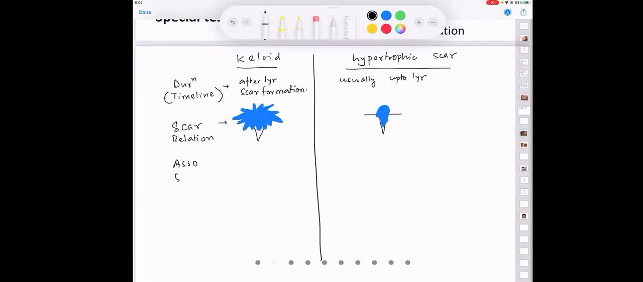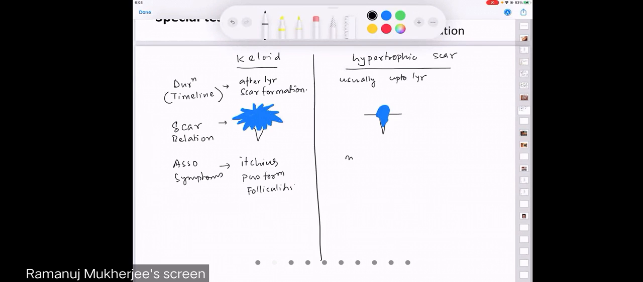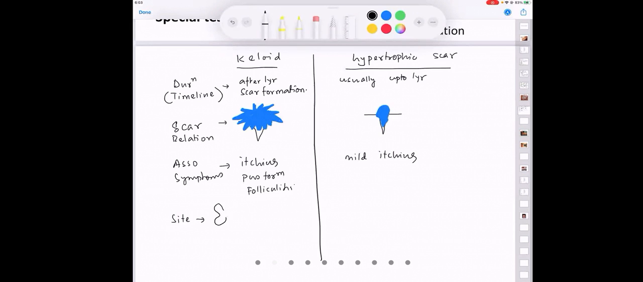Associated symptoms in a case of a keloid will be itching, sometimes pus formation due to folliculitis. Here, mild itching can be the only point. Site. Keloids are notorious to occur in which parts of the human body? Ear lobules, the sternal area, sometimes even the trunk, like the anterior abdominal wall.